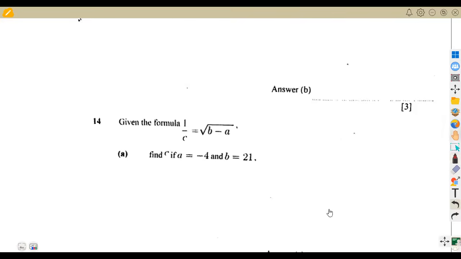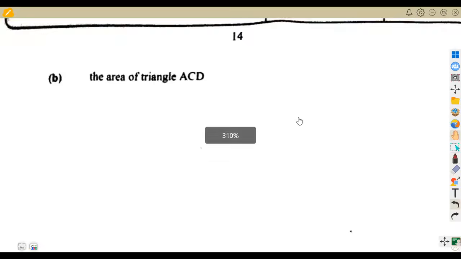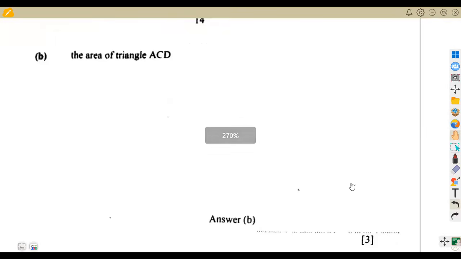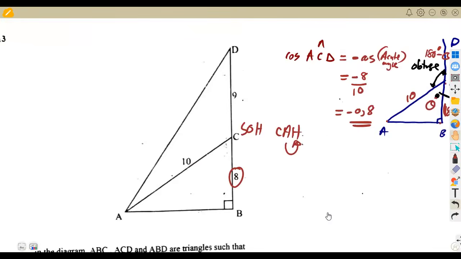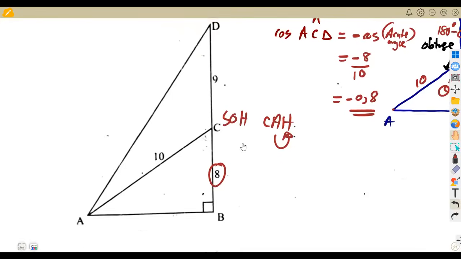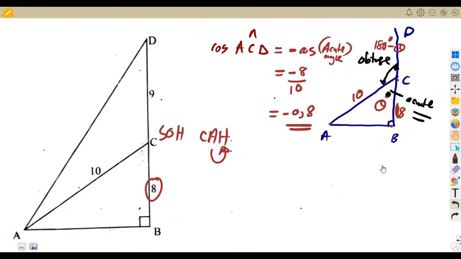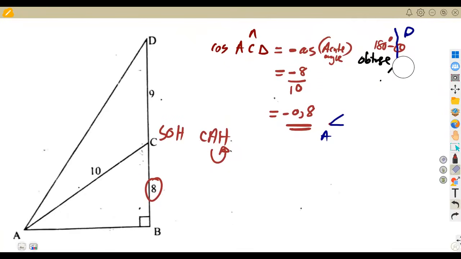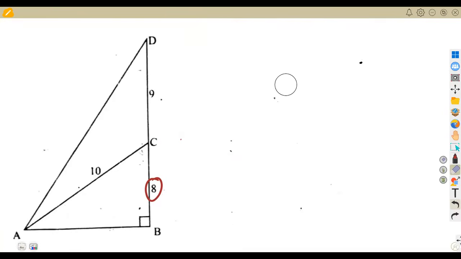Then, is that the only part? All right, there's another one here: the area of triangle ACD, 3 marks for that. So you need the area of triangle ACD. Let us check our triangle ACD. This one was direct, only that they just want to confuse us again a little bit, but not that much. To find this area, we are just going to apply this concept.